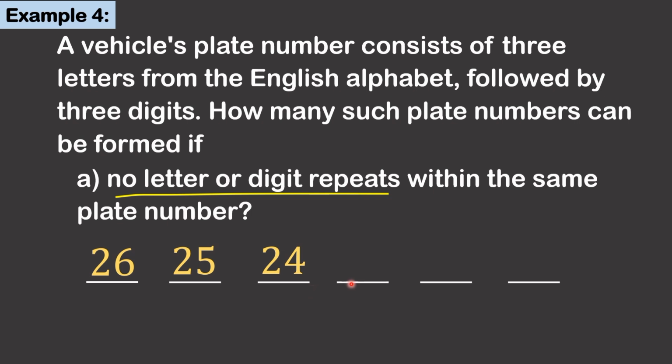And for the first position of the 3 digits, we can choose from any of the 10 digits from 0 to 9. And for the second digit, we can choose from any of the remaining 9 digits. And on the third position, we can choose any of the remaining 8 digits.